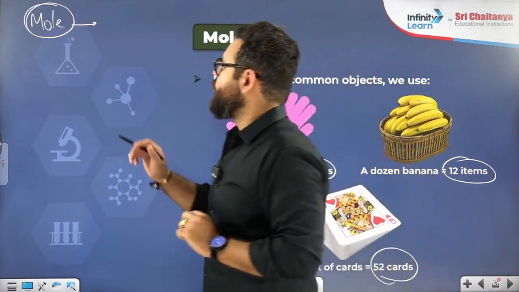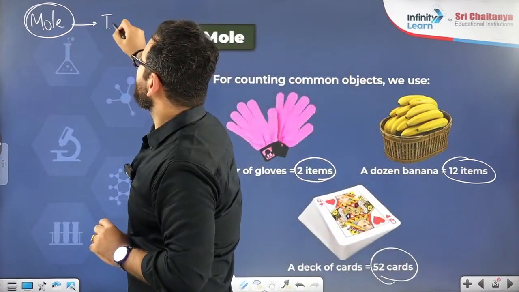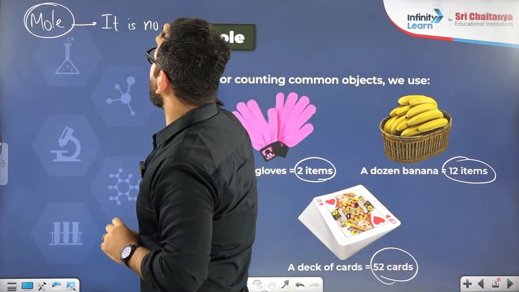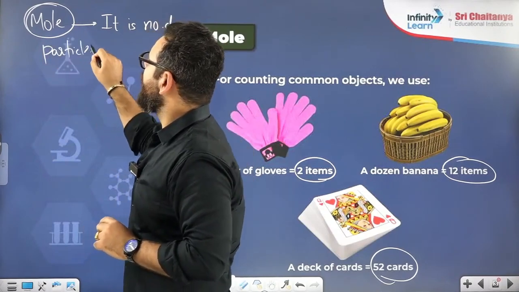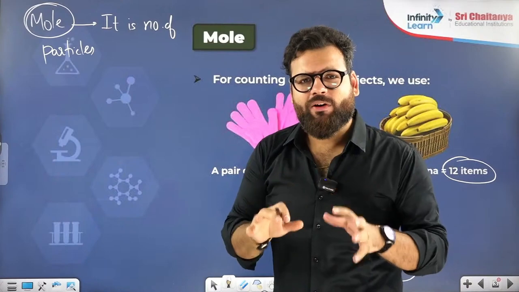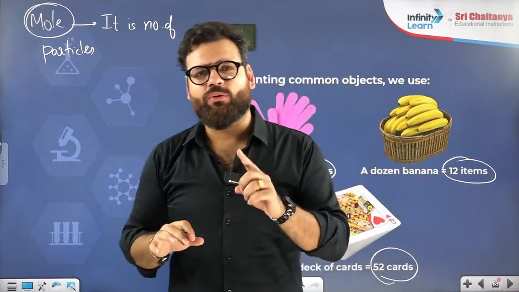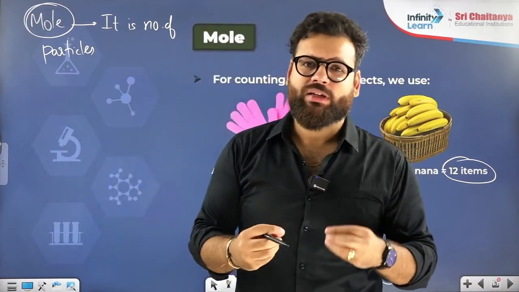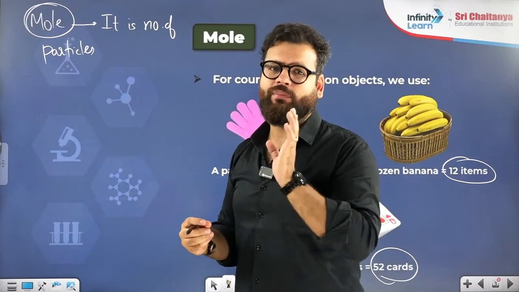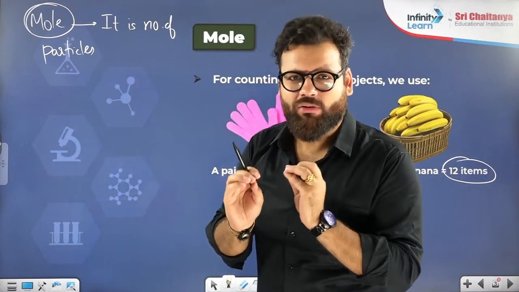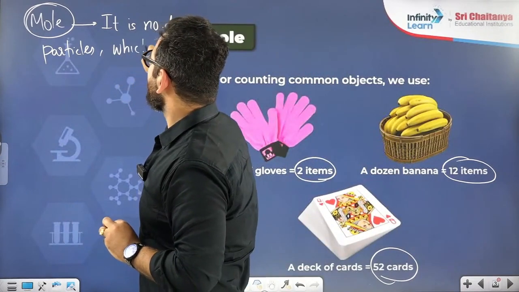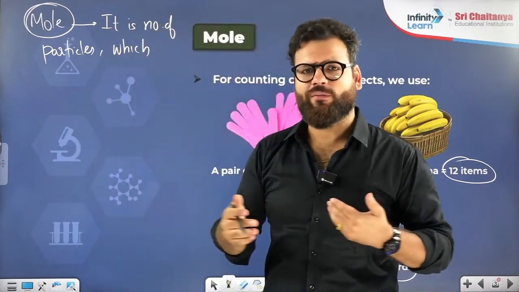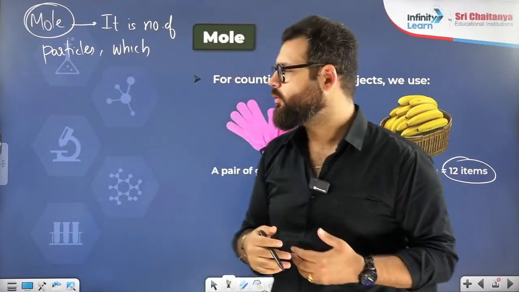Okay. So mole means nothing but number of particles. How many particles? It is number of particles which are equal to number of carbon atoms in 12 grams of carbon. That is the exact meaning of mole. You can write it as well. Today, full notes you have to write. So keep your notebook with you.